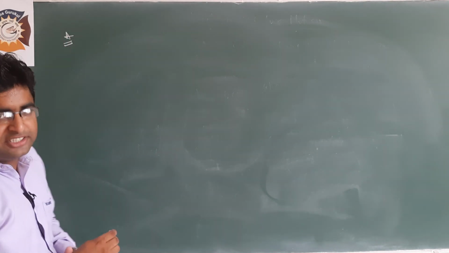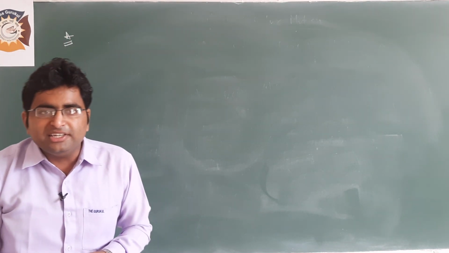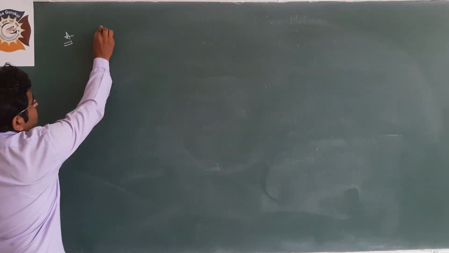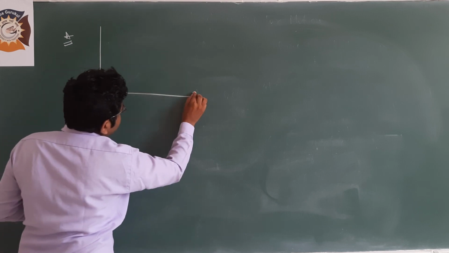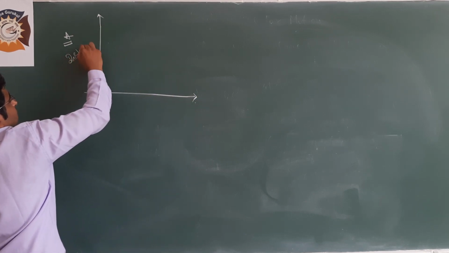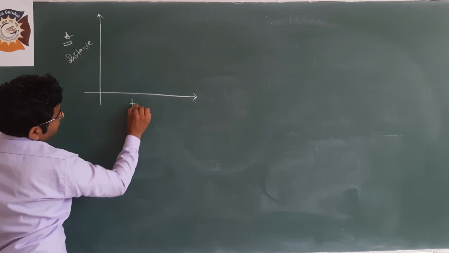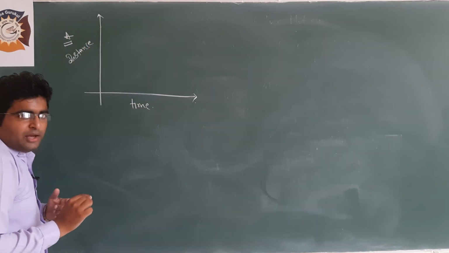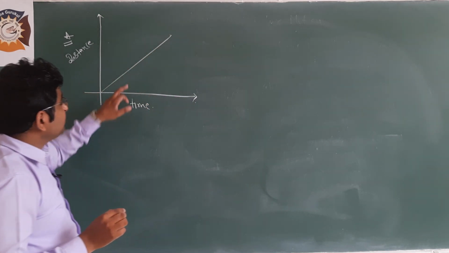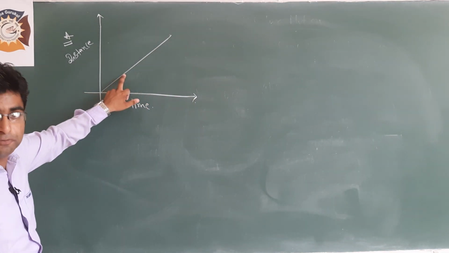If you remember the distance time graph, in the case of uniform motion, meaning constant speed, with distance and time on the axes. Clear? And for uniform motion, the graph is a straight line. And from this graph, we can calculate the value of speed.